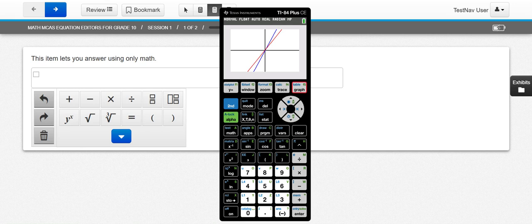Then we're going to press graph. We see our lines, we see our intersection, and we're going to repeat those same steps. Second, trace, 5, enter, enter, enter. Oh, and it told us our intersection is at x equals 12. That is my answer. X equals 12. Okay.